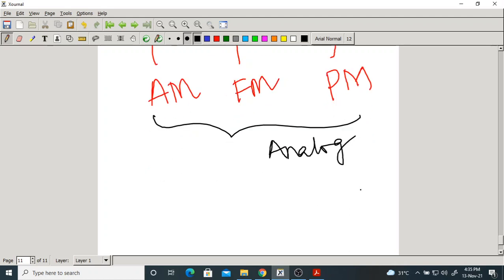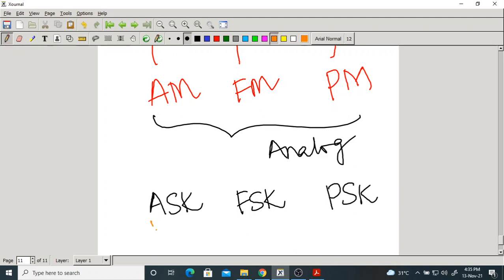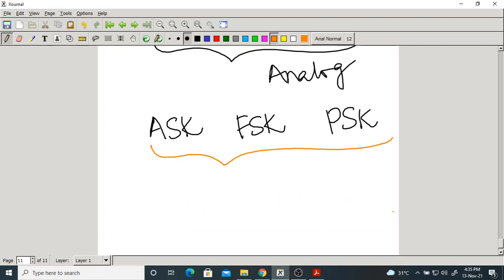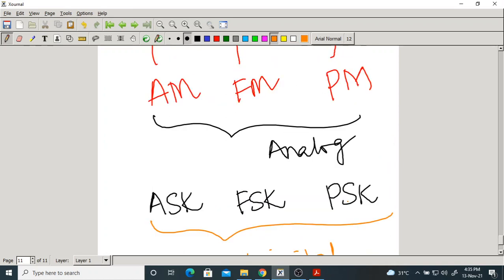Similarly, in digital we have amplitude shift keying, frequency shift keying, and phase shift keying. We have three varieties of modulation schemes, just like AM, ASK, FM, FSK, PM, PSK.